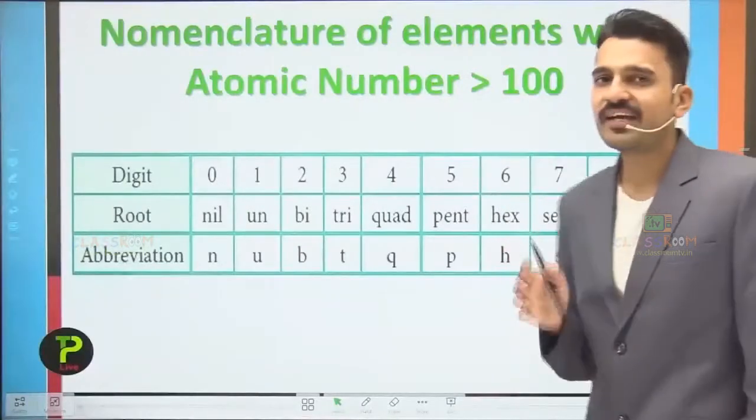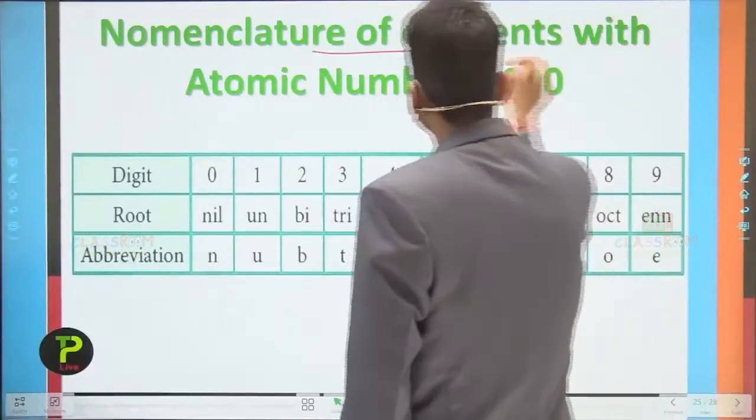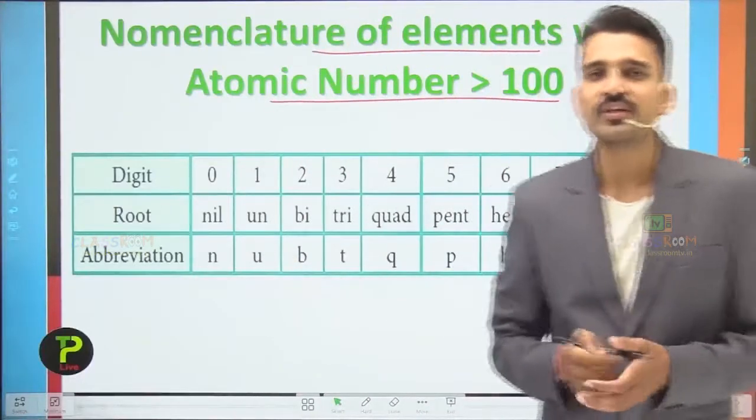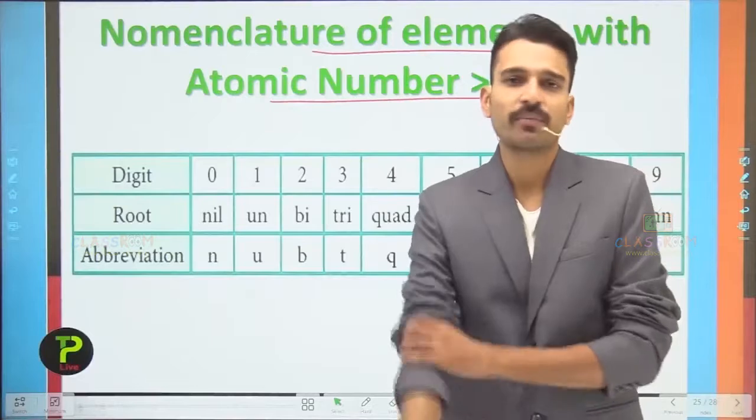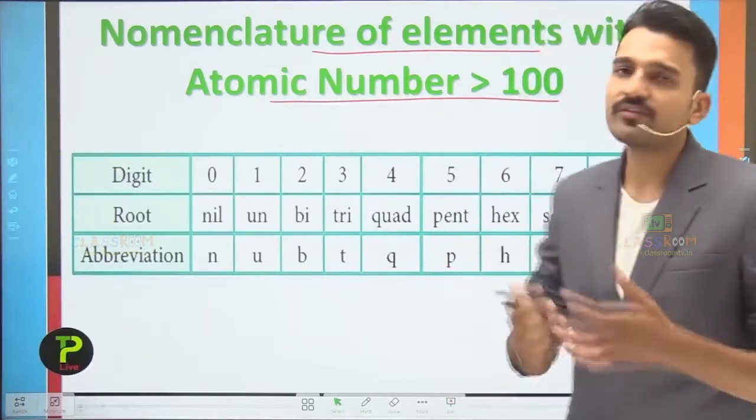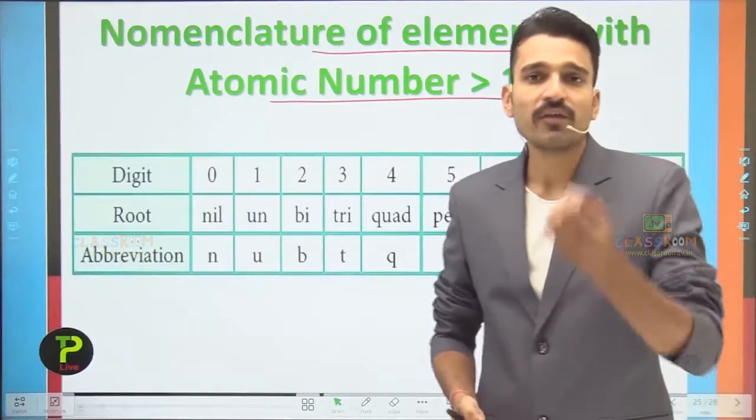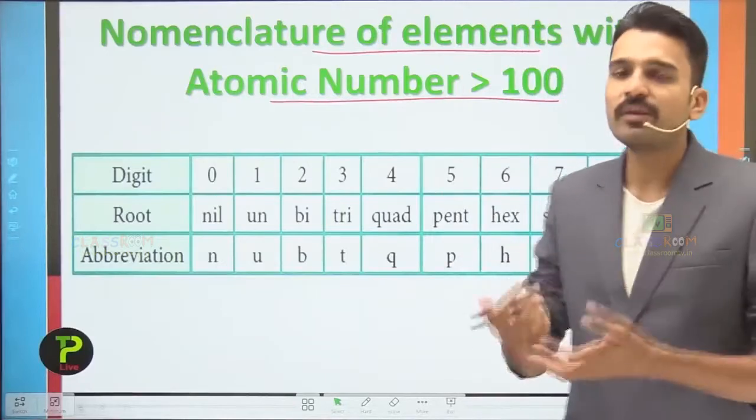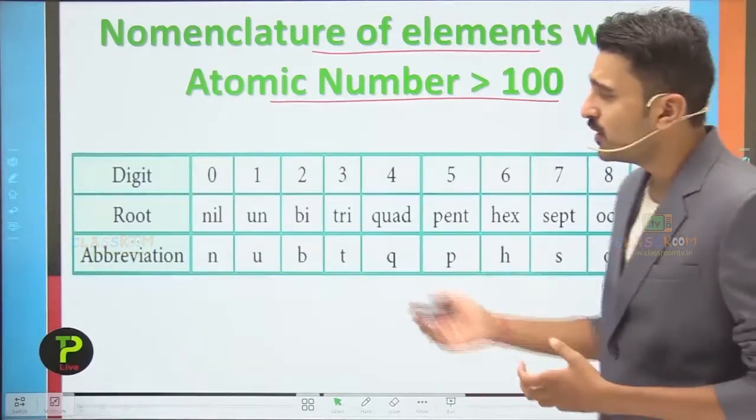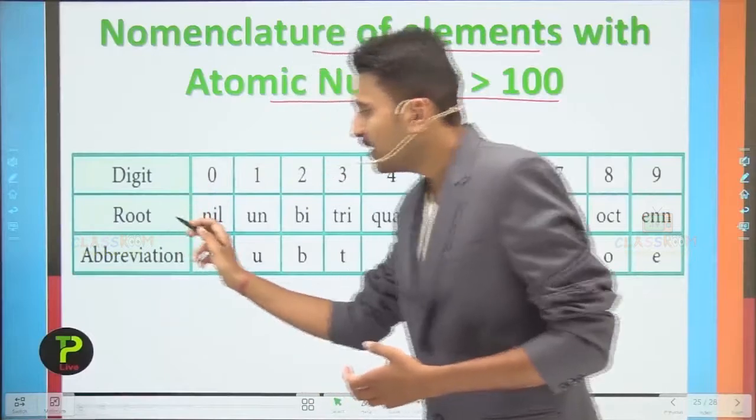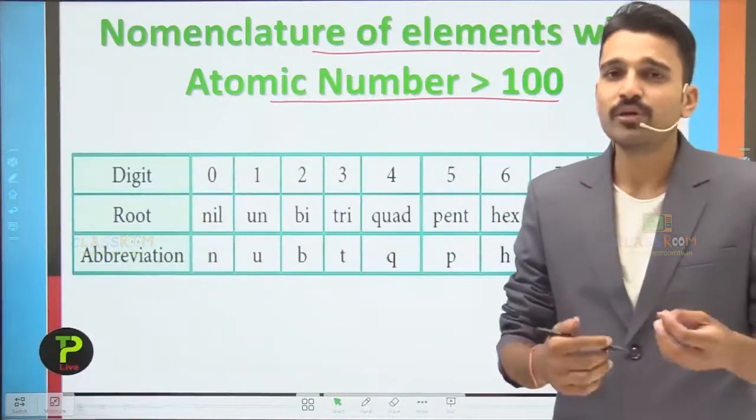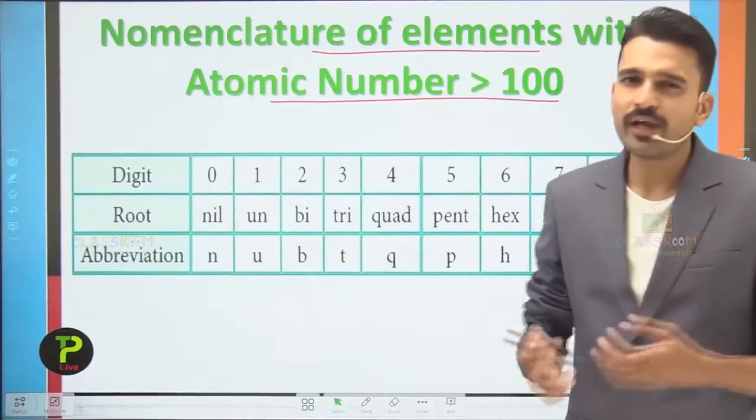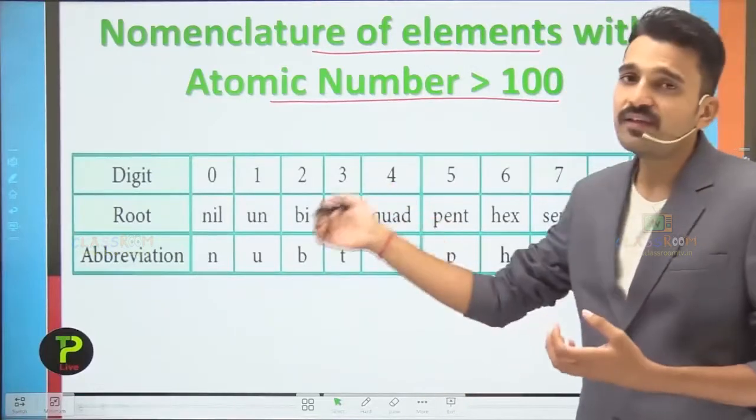Moving into another slide, that is the nomenclature of elements with atomic number greater than 100. So what is IUPAC? IUPAC is the International Union of Pure and Applied Chemistry. It gives us the rules for writing the names of particular elements or compounds. So here, if I want to write the name of any particular element which will be discovered in the near future, I have to simply write it in this format.